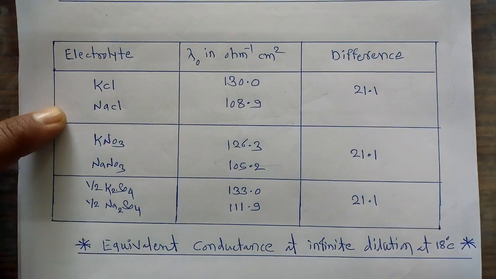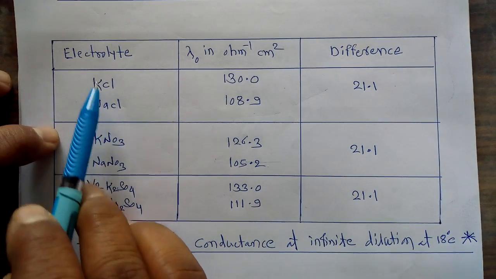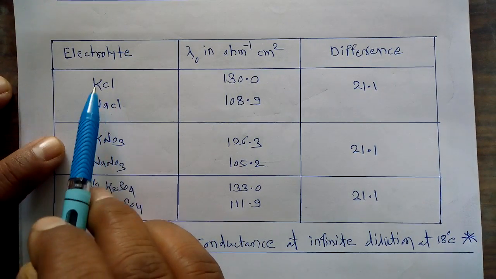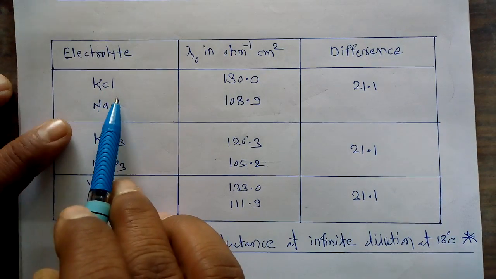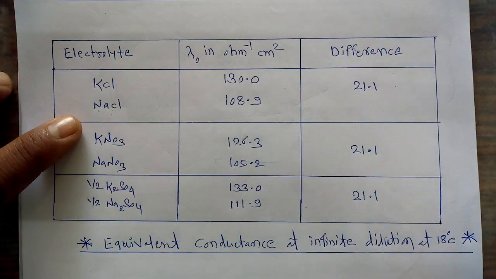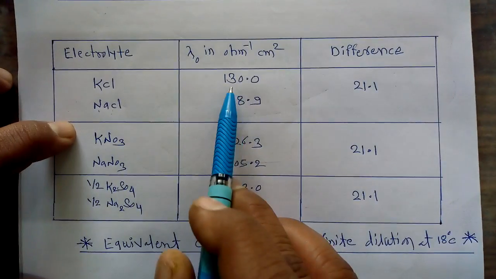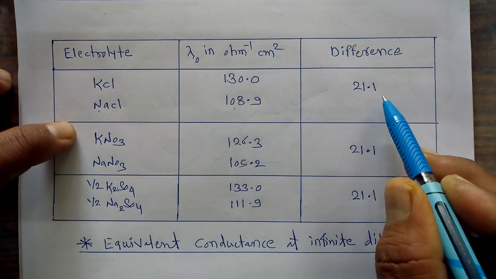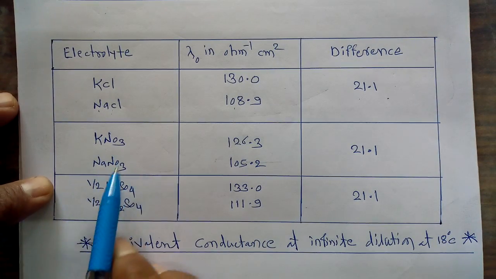So first of all, let us consider the first pair of electrolytes, that is KCl and NaCl. In this pair of electrolytes what happens? The anions are common, but we vary the cations. We change the cations but the anions are common. So KCl gives the value of lambda 0 at infinite dilution of 130, while NaCl gives the value of 108.9. Now if we take the difference between the lambda 0 values for both these electrolytes, it comes out to be 21.1. Now we take another pair of electrolytes, that is KNO3 and NaNO3.